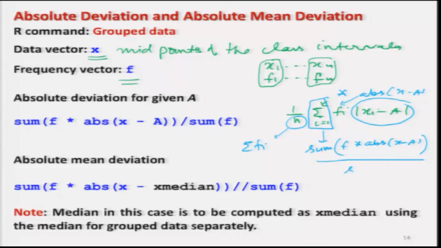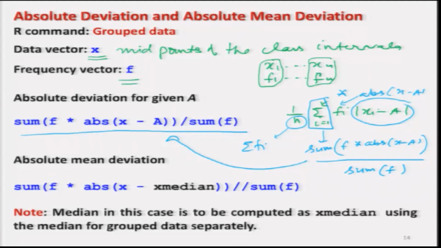So, I can divide it by sum of f, right, and the same thing has been written here in this command. So, once again you can see here that there is no built in function, but you have to be careful, and you can easily write such commands.